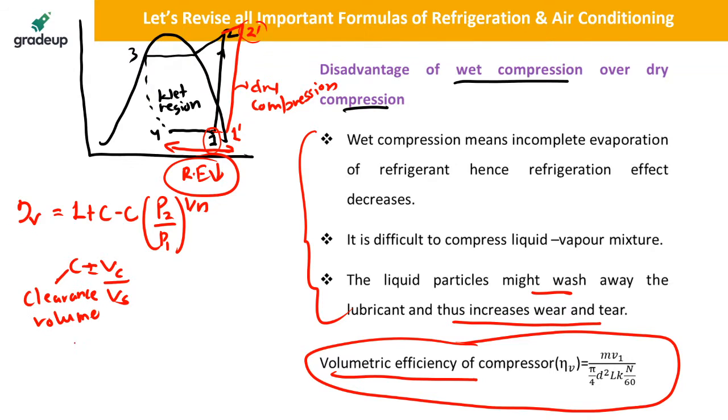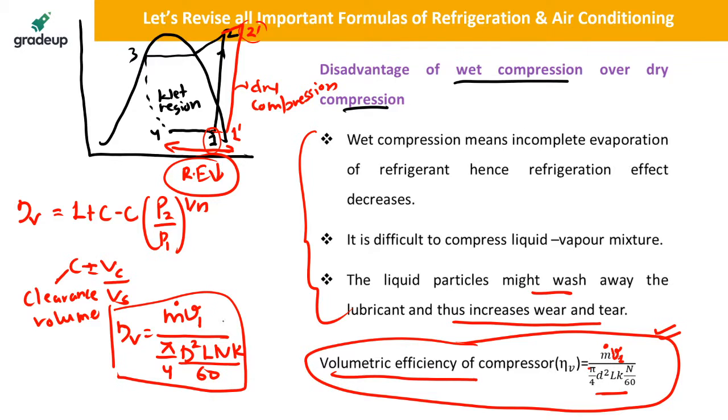Now volumetric efficiency, like I have told you, is the ratio of actual volume to swept volume. So volumetric efficiency can also be written as the mass flow rate of the refrigerant into the specific volume at entry to the compressor, that is v1, divided by the swept volume, which is pi/4 d² L n k/60. This is the formula for the volumetric efficiency of a reciprocating compressor.